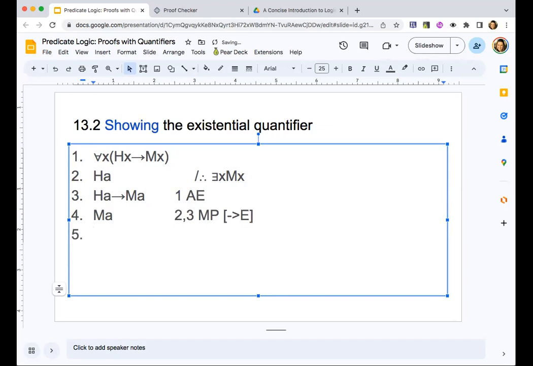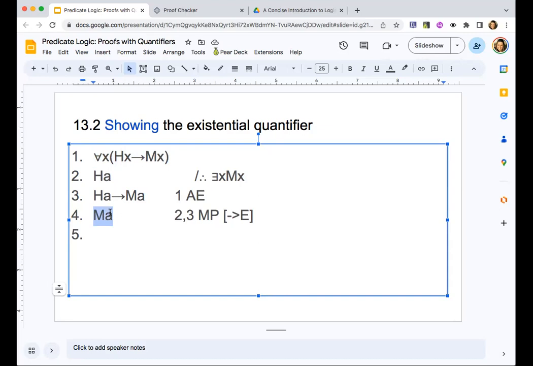How do we get from here to here, and why should we be able to? The point is we're going to introduce a rule. We're starting with an example. What we've shown so far is assume the premises we've been given are true. Just 1 and 2 are the premises we are given. Assume all humans really are mortal, and assume Aristotle is a human. Then it follows that if Aristotle's human, then he's mortal. And we said he is human, so it follows that he's mortal.